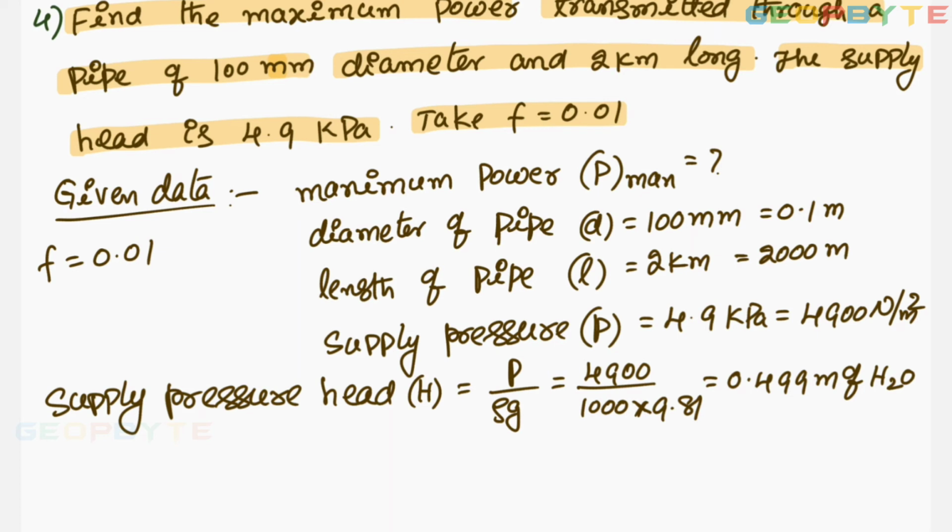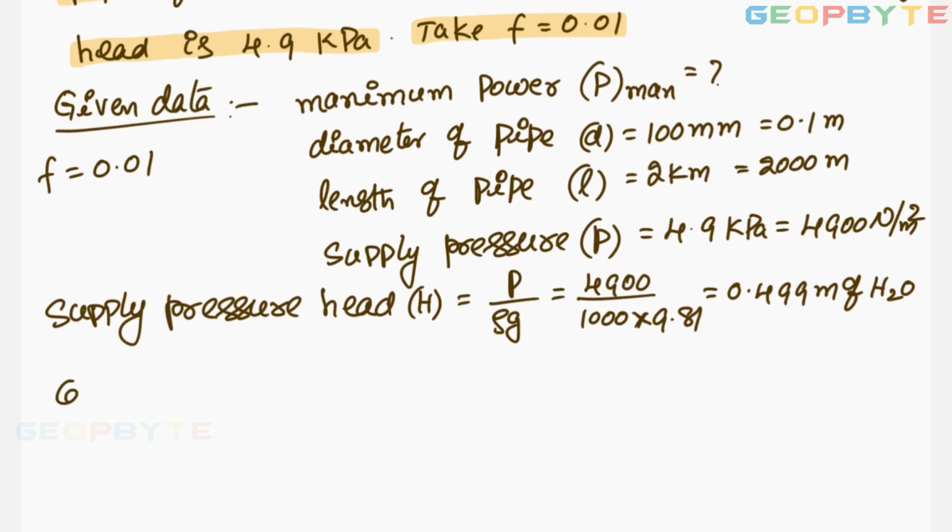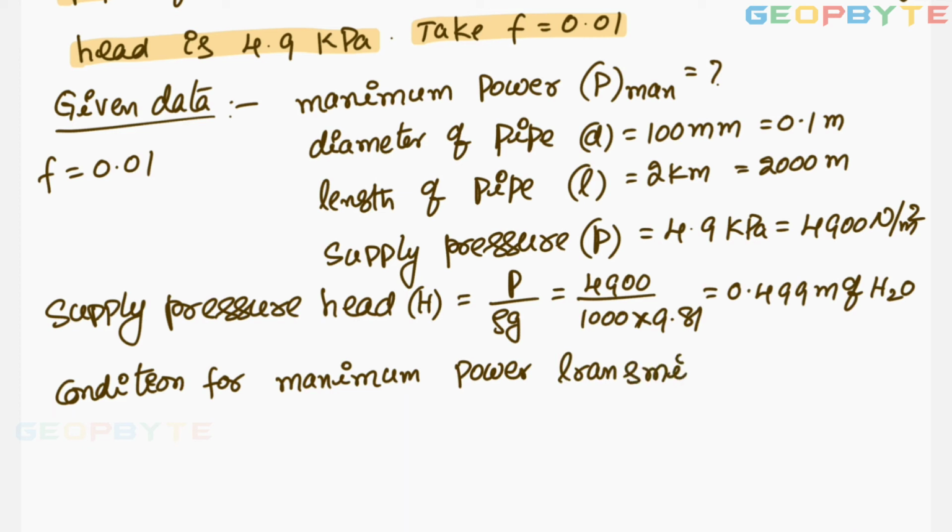Since it is asked for maximum power transmission, the condition for maximum power transmission is HF equal to H by 3.